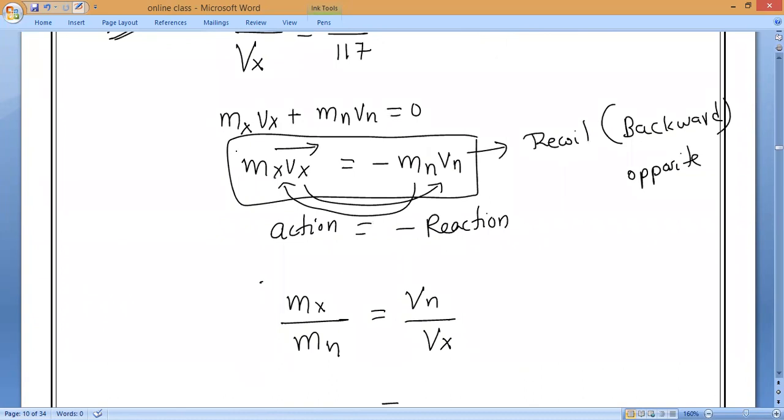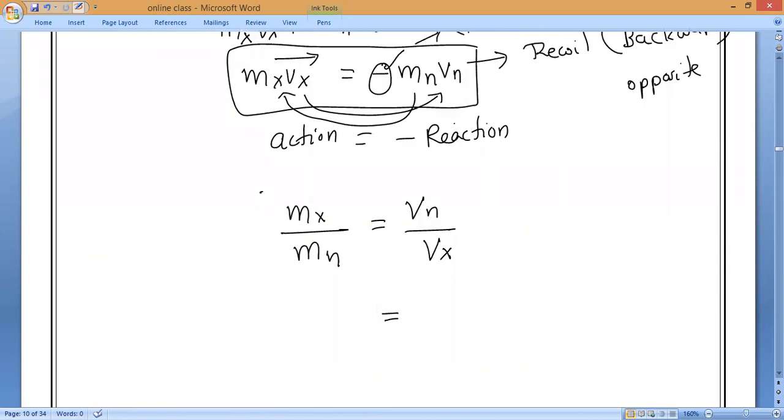Now here Harish is asking me, sir, why are you not taking minus? Minus only indicates the opposite direction of force. So that is why I am not taking the minus. Understand, Hari? Okay.